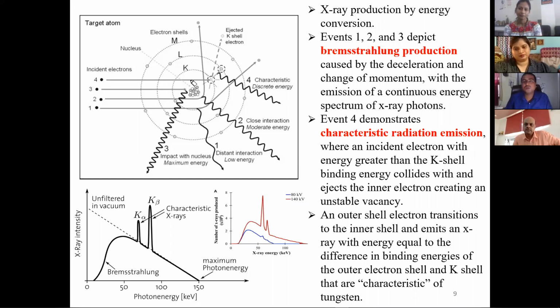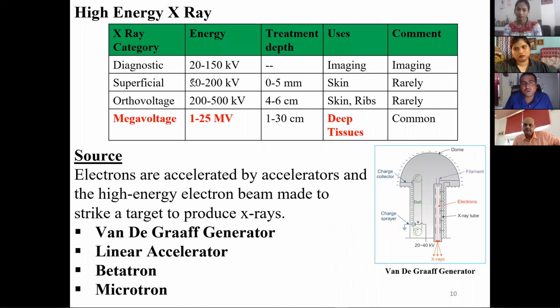Now, all these types of X-rays we spoke of just now mostly lie in the keV range. Those keV range X-rays are only useful for diagnostic purposes. But our aim is not only diagnostic but therapeutic also, so we require high energy X-rays. For high energy X-rays, we require superficial or orthovoltage or megavoltage X-rays. The energies are quite high. The megavoltage X-ray can be almost 1 to 25 MeV, and they can penetrate deep tissues, which other techniques cannot.